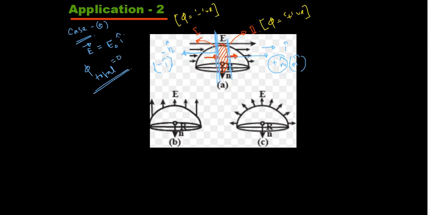Alright, so case A is over. Think about case B. For case B, the electric field is like this, that is along J cap. So E vector is equal to E naught J cap.